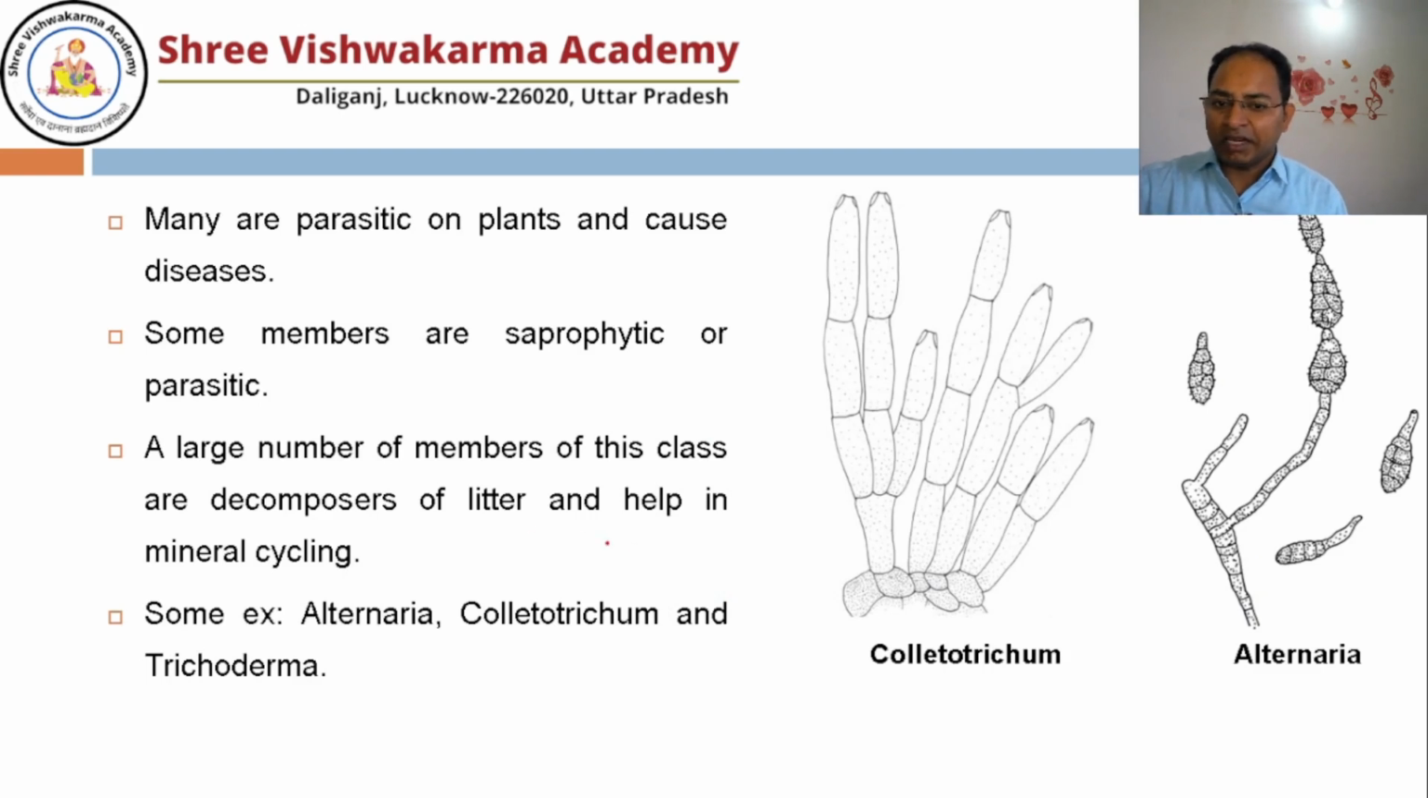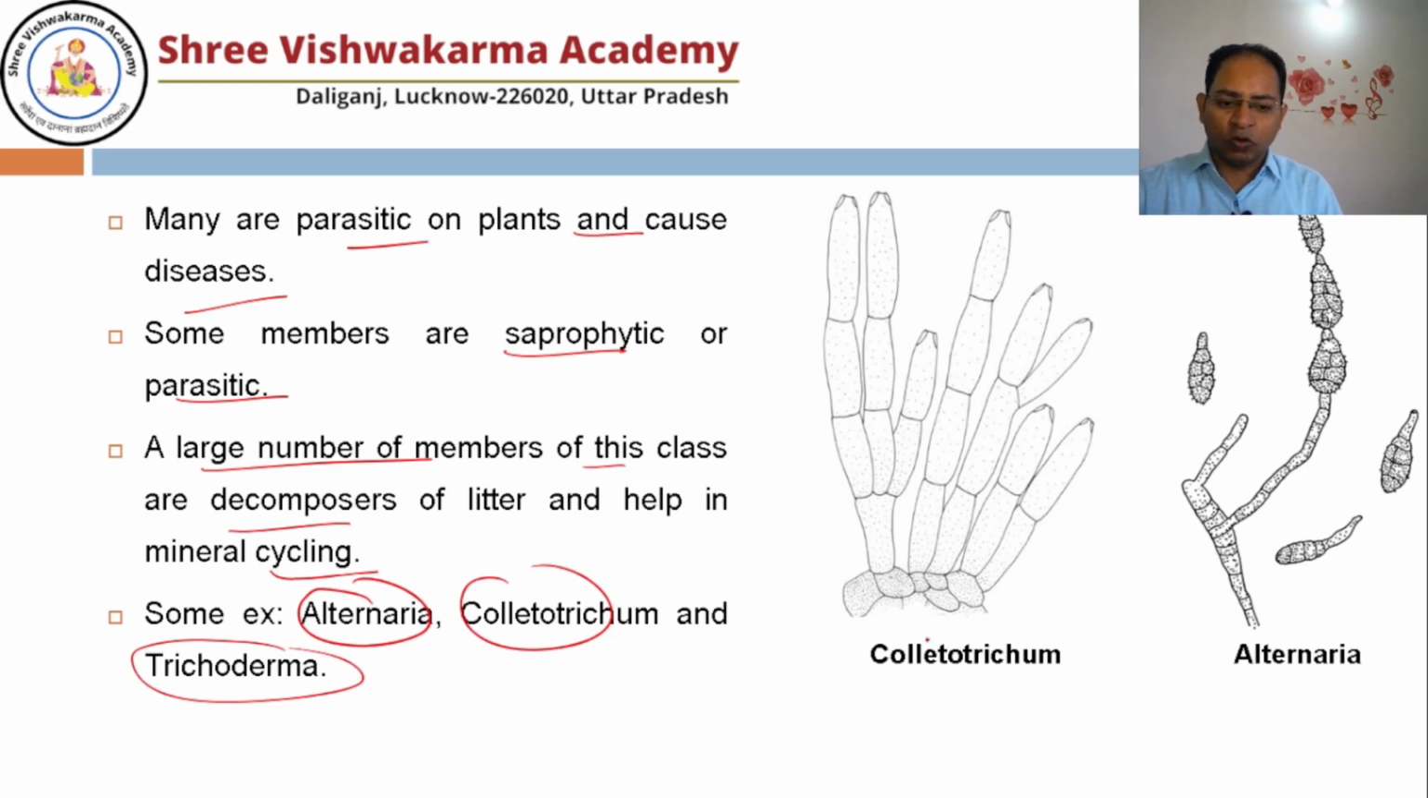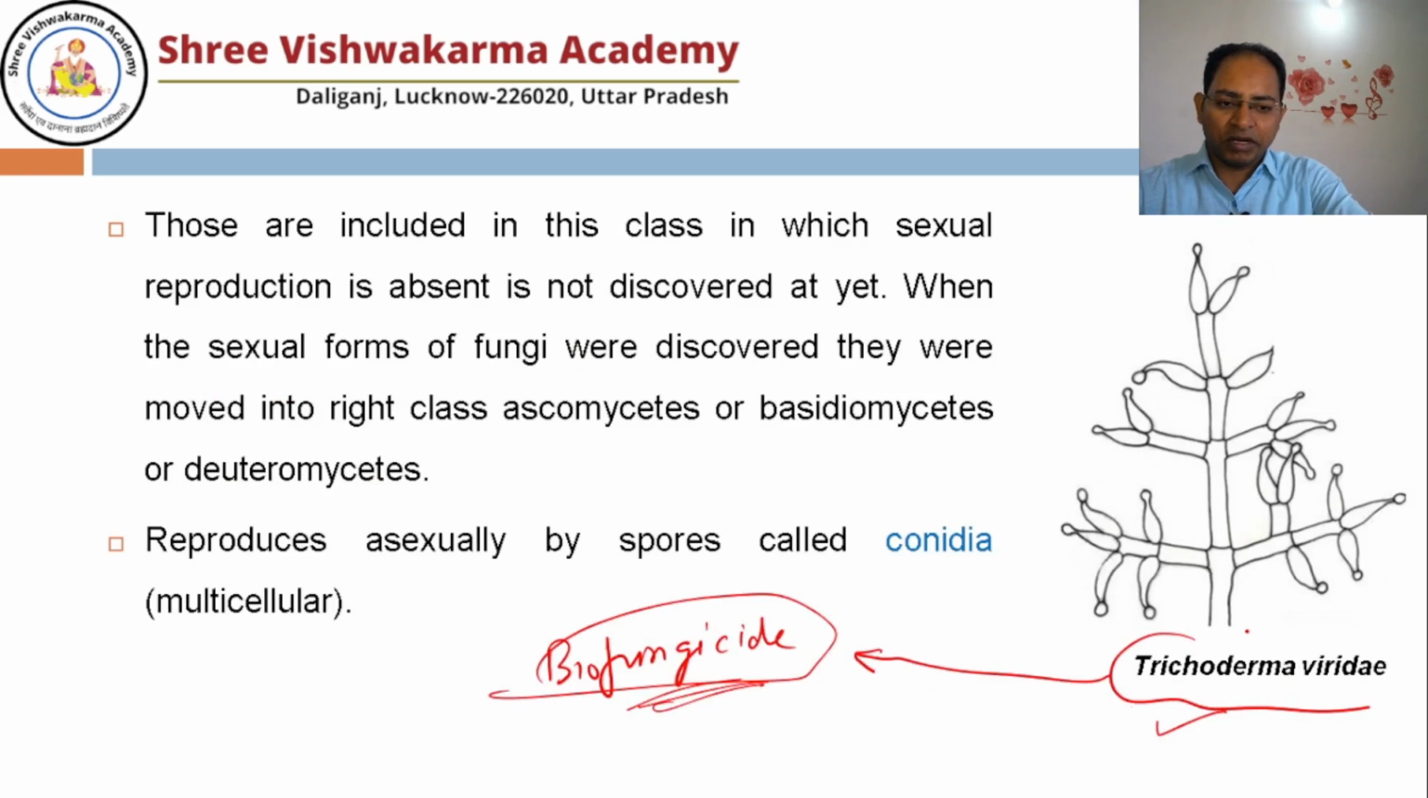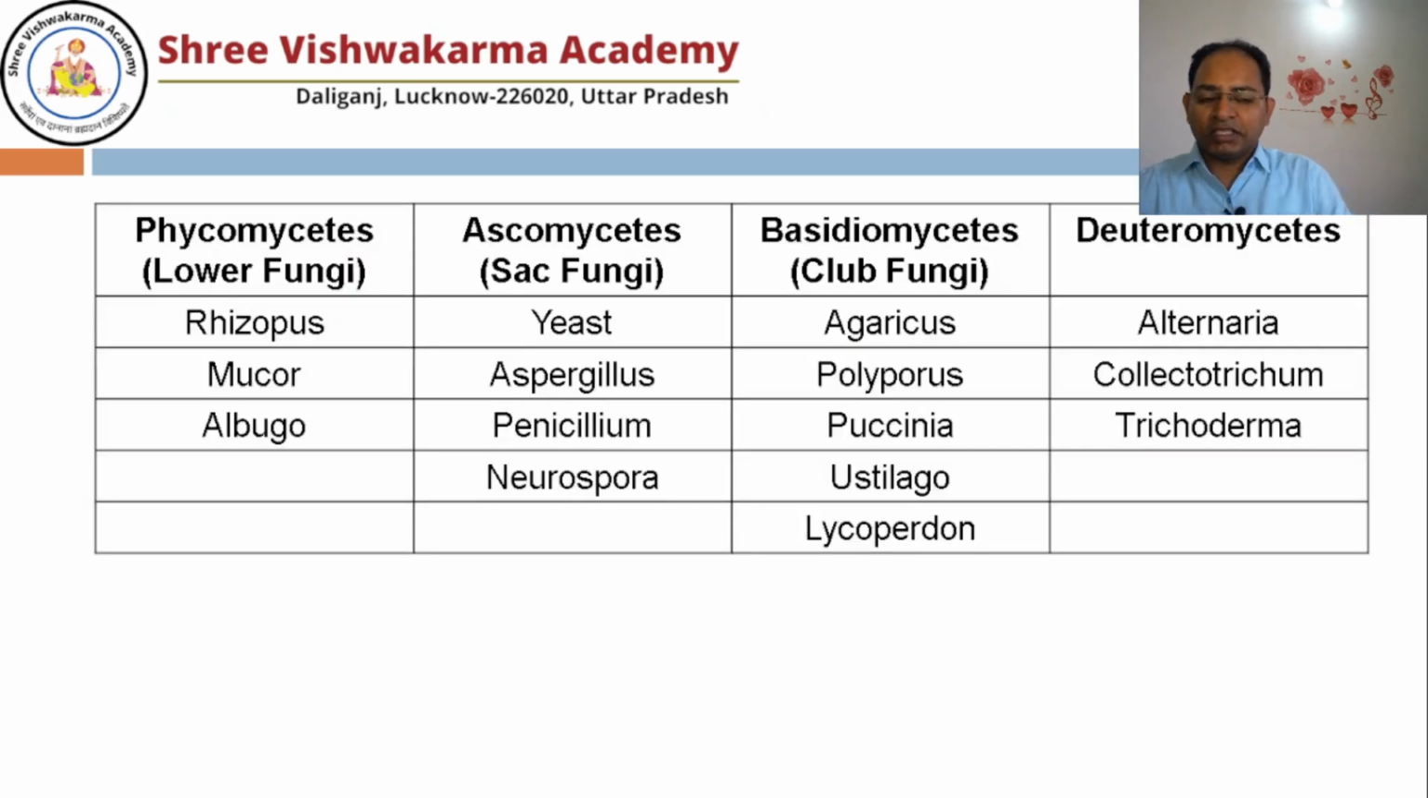Many other examples are also there. Many are parasites on plants and cause disease. Some members are saprophytic or parasitic. A large number of members of this class are decomposers and help in mineral cycling. Examples are Alternaria, Colletotrichum and Trichoderma. This is Colletotrichum, this is Alternaria, and Trichoderma viride I have shown already. So these are the examples which have been given in the NCERT.